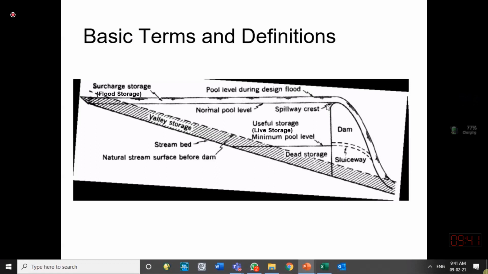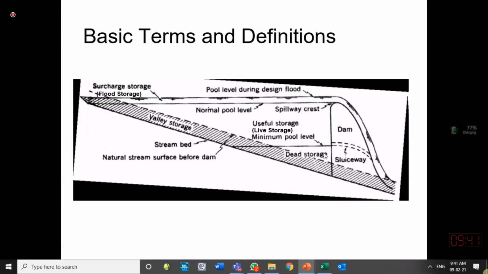Normally, we keep the water up to the normal pool level. In the dry season, water is used from this storage, and we bring it to the lowest possible level in this reservoir. We say minimum pool level.